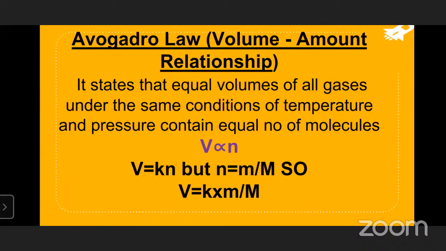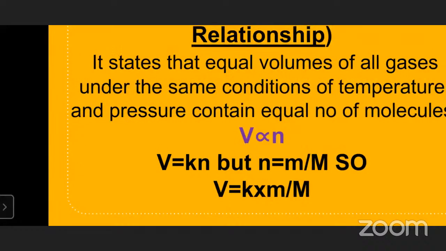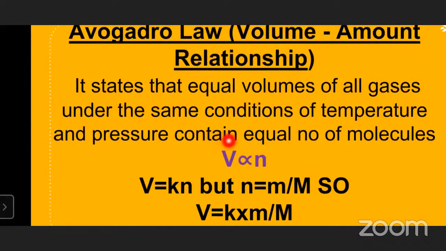Once again, I'm reading the law so you see it clearly: equal volumes of all gases, any gas taken in equal volumes under the same conditions, that is the same temperature and pressure, contain an equal number of molecules. For example, an Avogadro number of molecules is present at STP, where any gas occupies 22.4 liters.